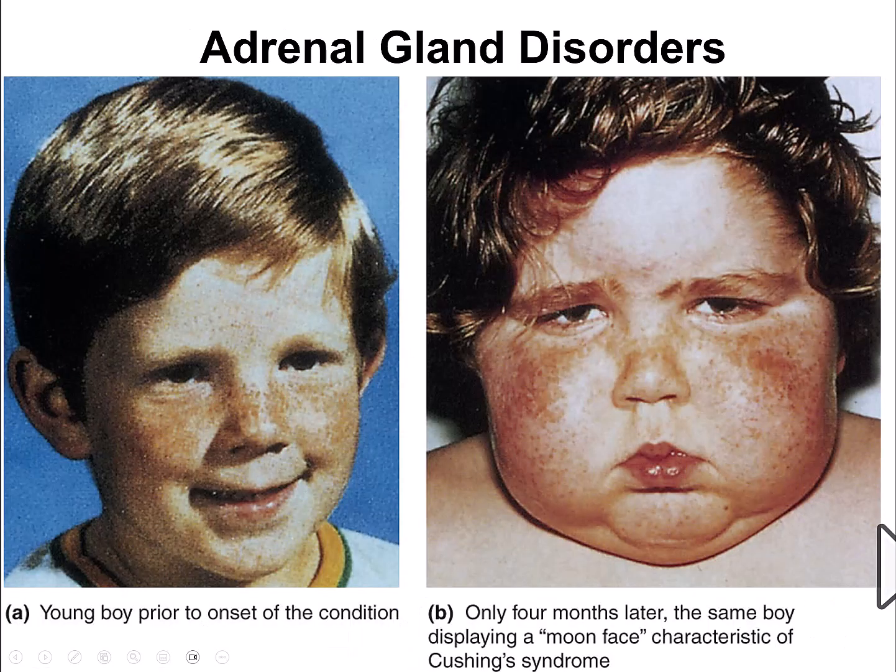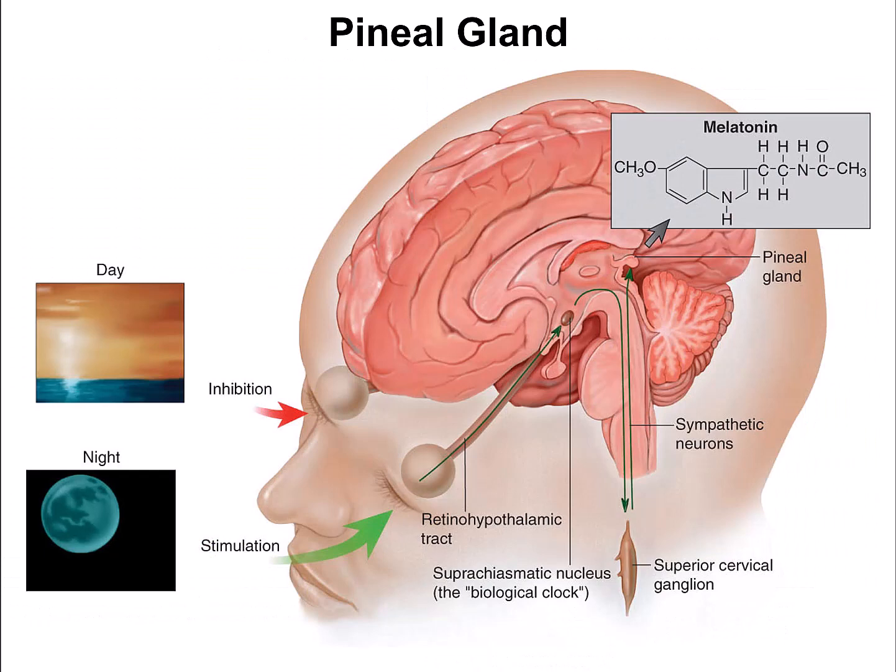Adrenal gland disorders. Well, most people associate the adrenal glands with the production of adrenaline, also called epinephrine, and noradrenaline, also called norepinephrine. What we're going to see is that the adrenal gland also contains an adrenal cortex that makes a number of different hormones. One of these hormones is cortisol. And if you have increased amounts of cortisol, this can result in a condition called Cushing syndrome. And here's a young boy before the onset of Cushing syndrome, and then here he is 4 months later with Cushing syndrome.